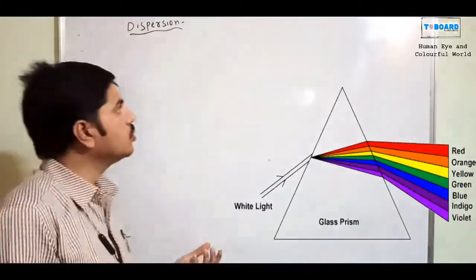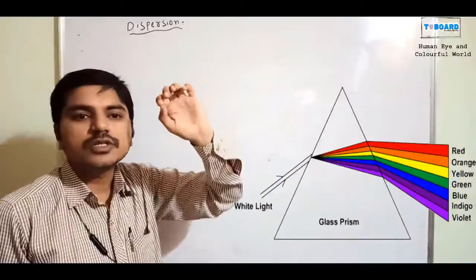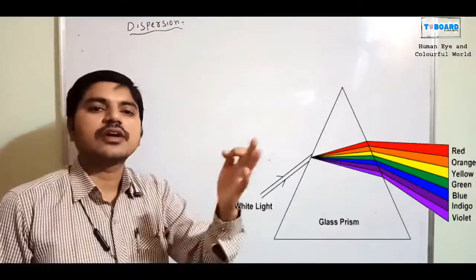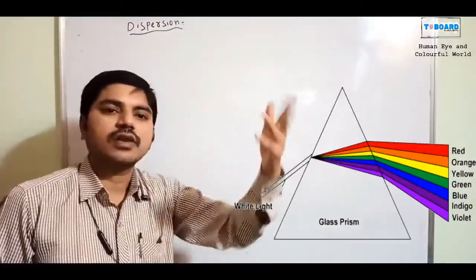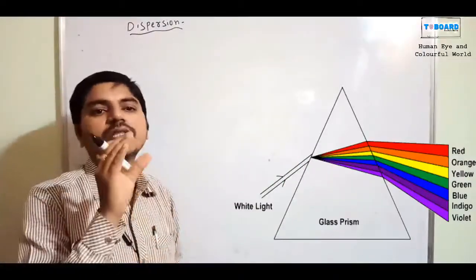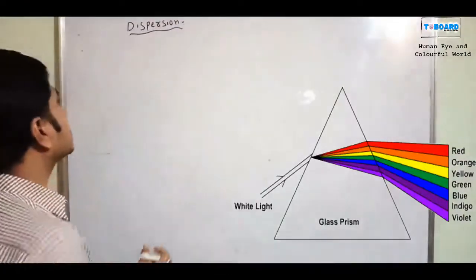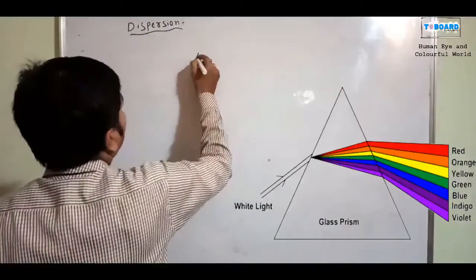Okay, so now which is a good dispersion of light? It means something which is able to divide a single ray of light into multiple rays of light. There should be one instrument for that. What is that? Prism. The prism is the best example to divide a single ray of light.